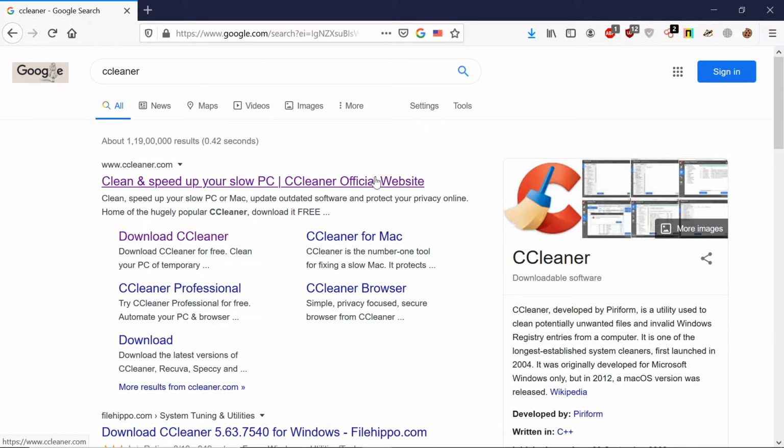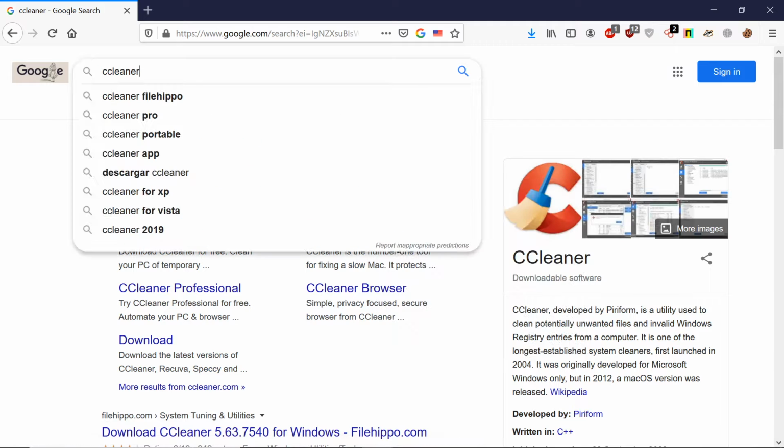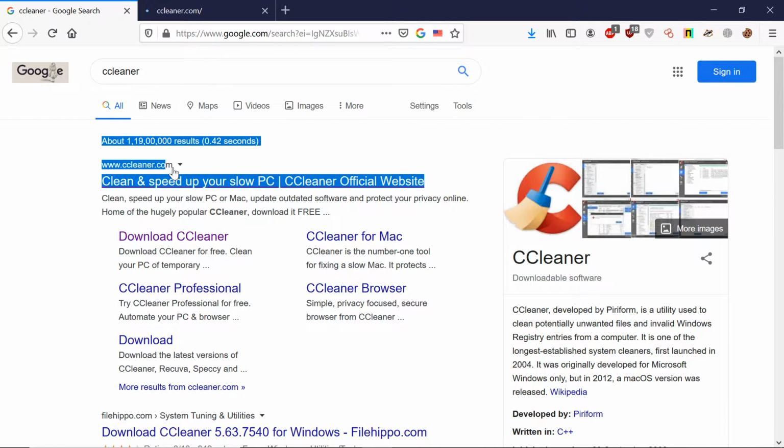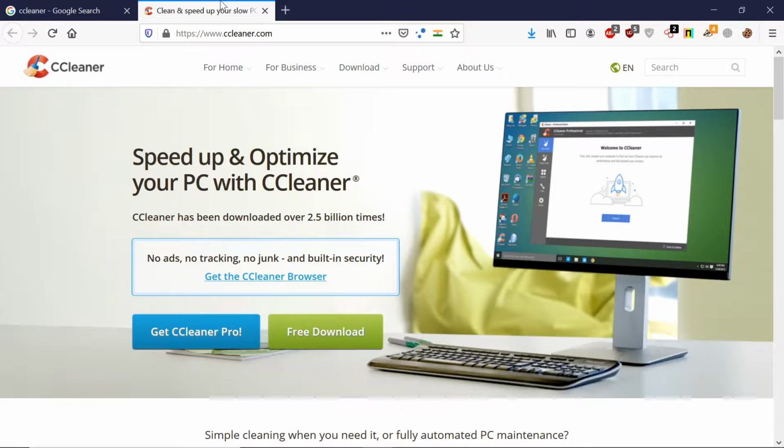Just type CCleaner in the Google search box and click on the very first result. It's the official website of CCleaner, and it has two variants. One is free and one is paid. If you are using it for professional purposes, then I recommend using the paid version because the paid version has a lot of features. And for educational purposes, we can use the free version.